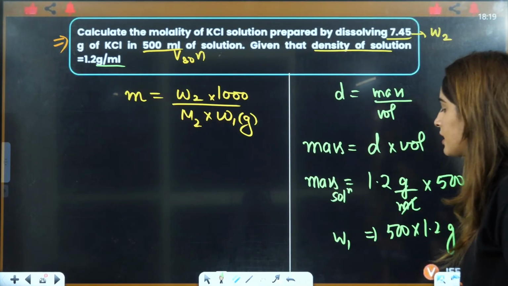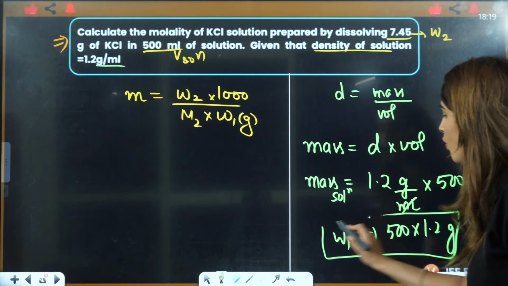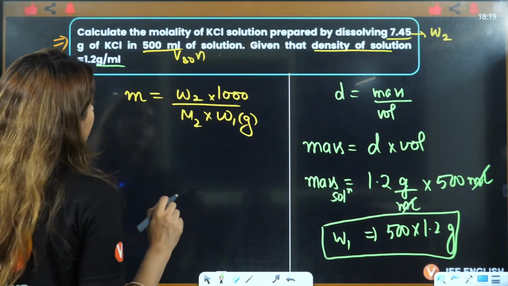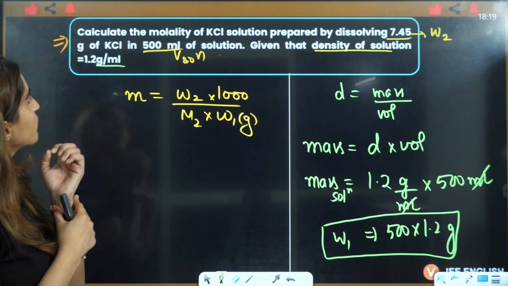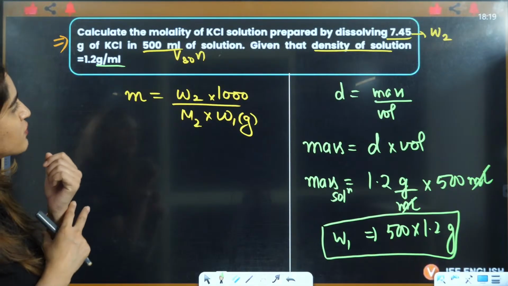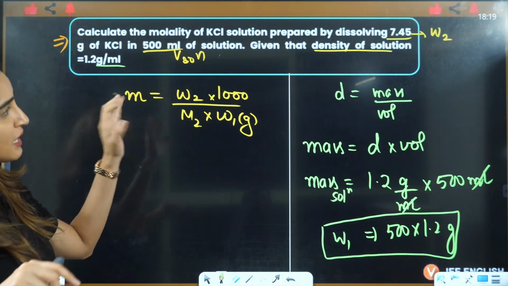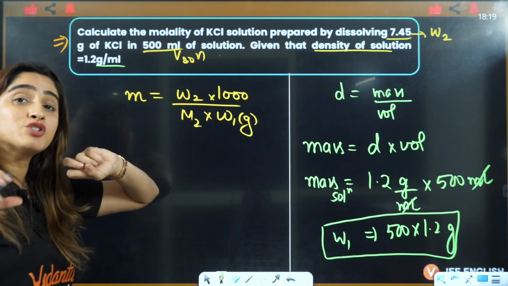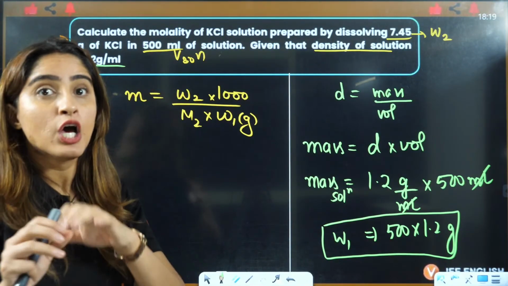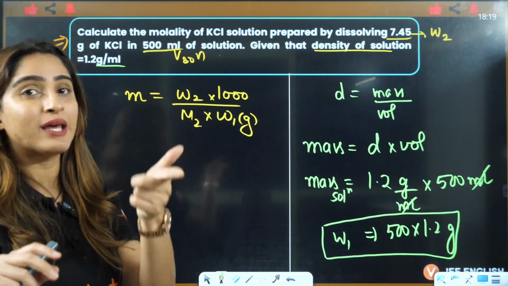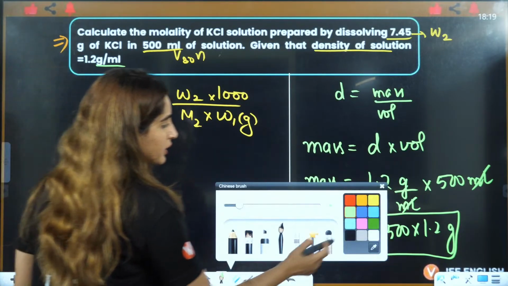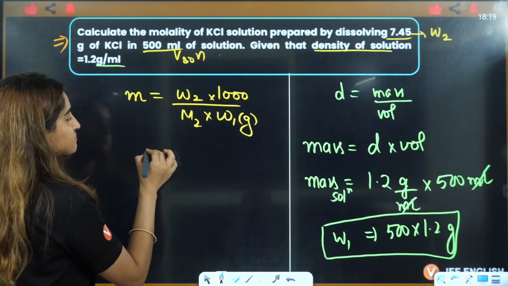That is W1. You will put it here. Now, in this case, for the solvent, nothing is given, so we can understand that they are talking about water here, right? Okay.